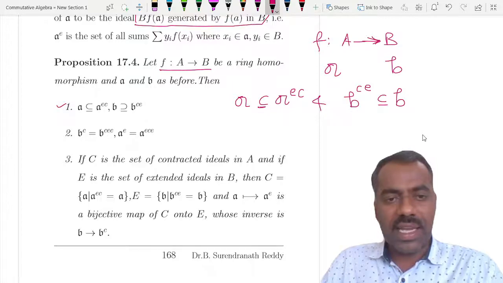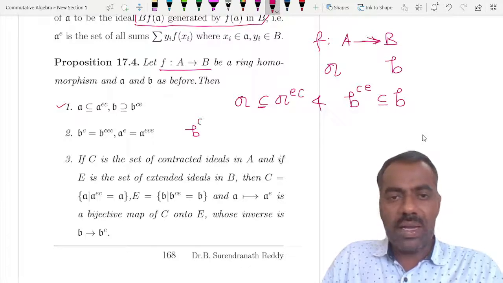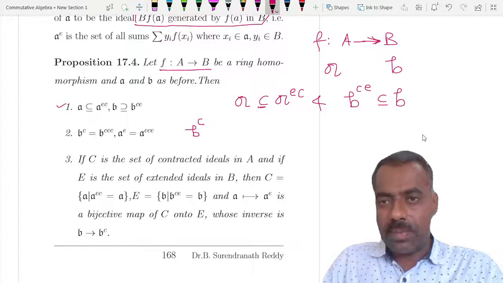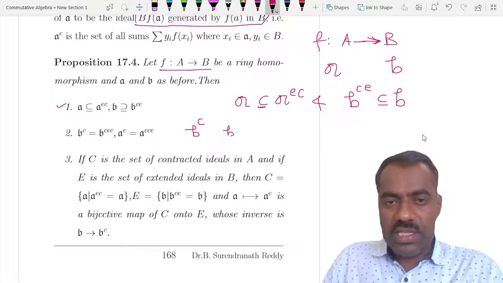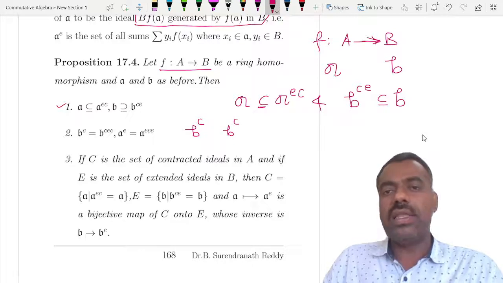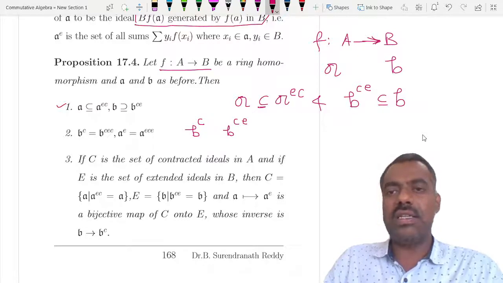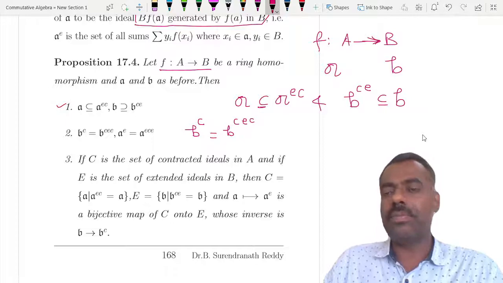Then the second one: you take b, an ideal in B, and contract it, which is an ideal in A. Then you extend and contract again, and what you get is the same thing.